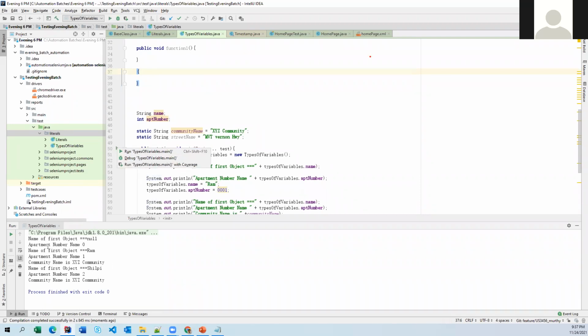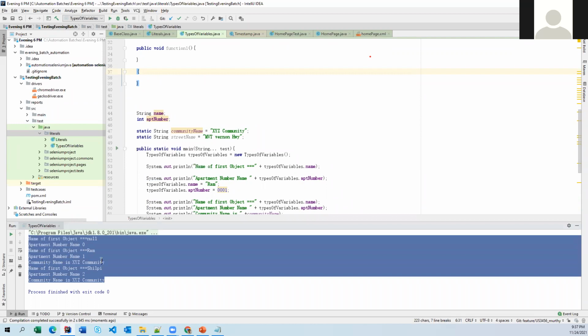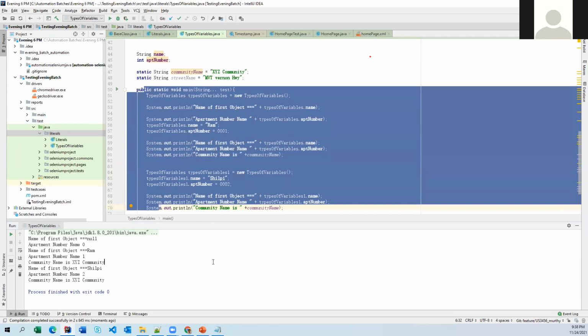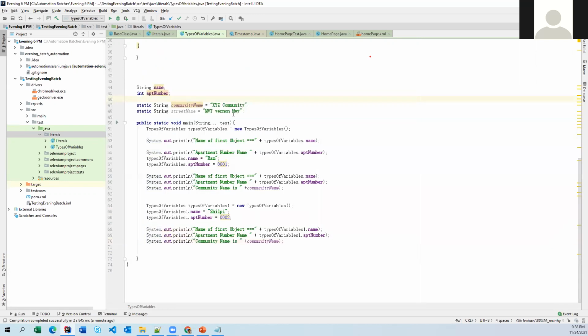So if you notice here, now we don't see that 50 and false values. Directly it is printing whatever values we are trying to print here. For now, just keep in mind how instance variables and static variables are created, and when they are created. Now the second rule, the static variable rule.